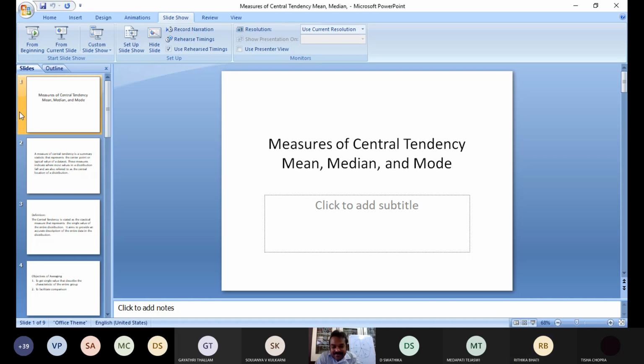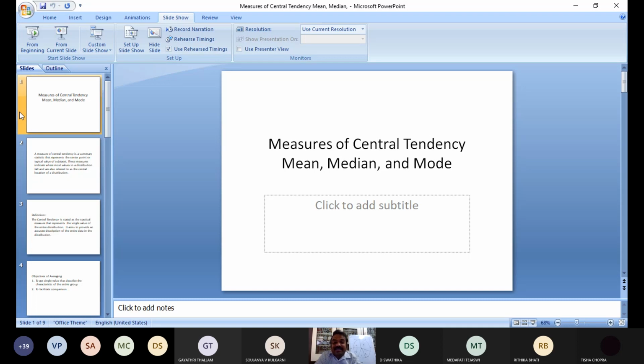In a classroom, we have benches. On one bench there are 5 students. Who is the mid student? The third one. The third candidate: left and right, are they all the same or more or less? Same. So from the mid value, the central value, the values above and below are equal. That measure is called central tendency.